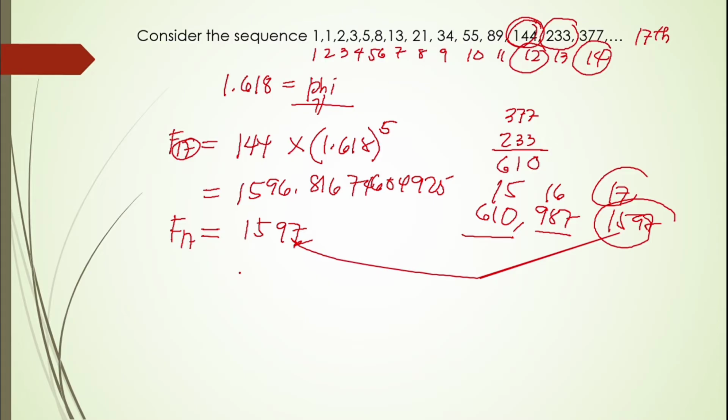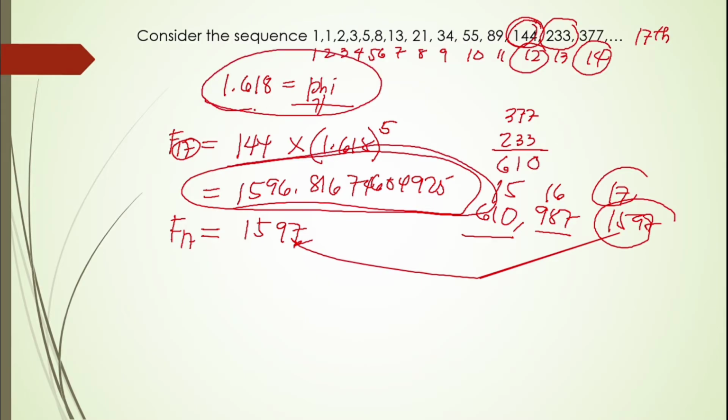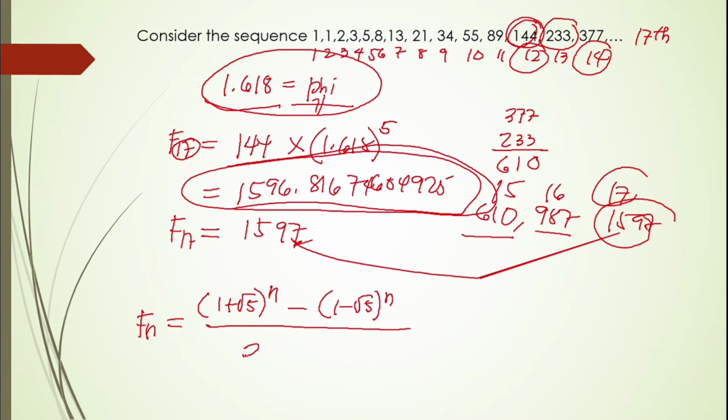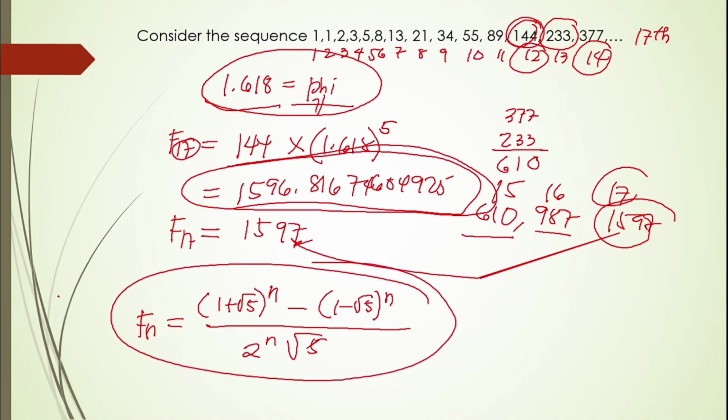So this is how we're going to make use of this one. But take note of the formula for Fibonacci, because this is in decimal point, still we have here decimal, because this is approximately to this part. So if we're going to solve that one using Fibonacci, the formula is Fn is equal to ((1 plus the square root of 5) raised to n minus (1 minus the square root of 5) raised to n) over (2 raised to n times the square root of 5). So this is the formula for Fibonacci.